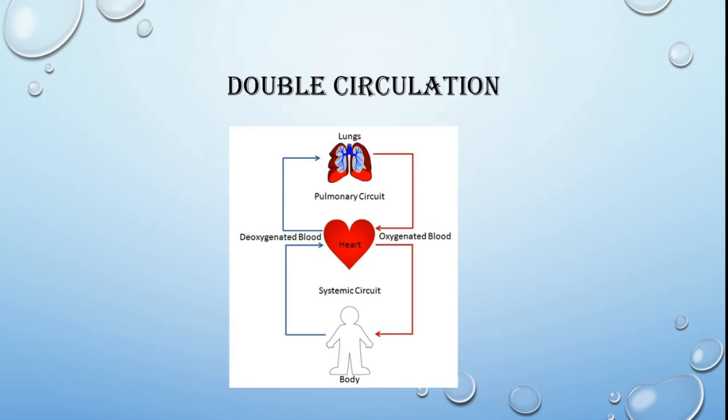The major parts of the circulatory system, just in brief, I'll conclude. Blood vessels, heart, and blood as plasma and blood components. Blood components are RBC, WBC, platelets. Blood vessels are arteries, veins and capillaries. Then the pumping organ is called the heart.